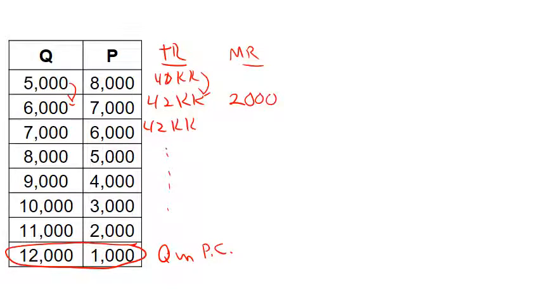Here, total revenue stays constant. 0 divided by 1,000 gives me marginal revenue of 0. So I can tell now that the profit maximizing quantity is going to be 6,000 because marginal revenue goes from 2,000 to 1,000 as quantity goes from 5, 6, and then to 7. So the monopoly will produce 7,000 diamonds and sell that amount.